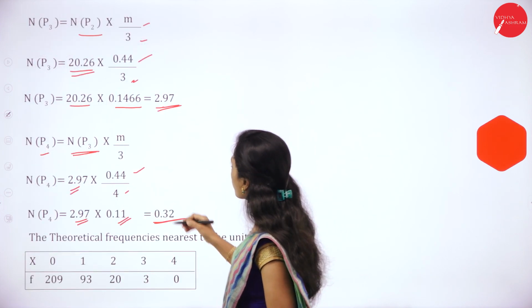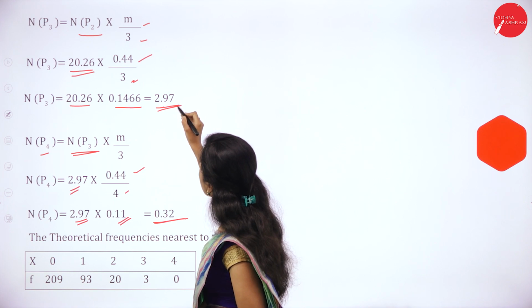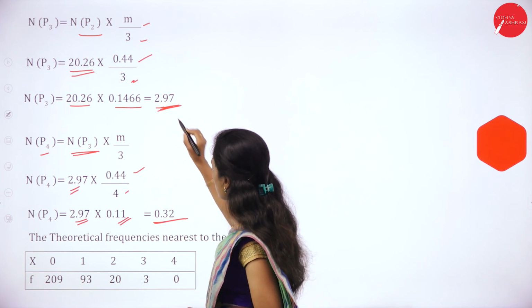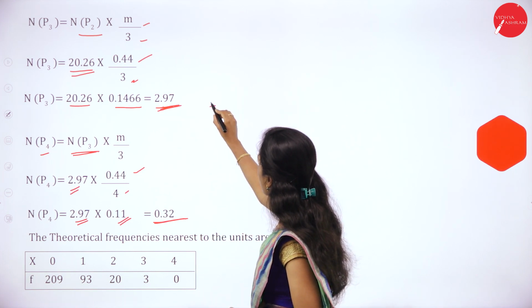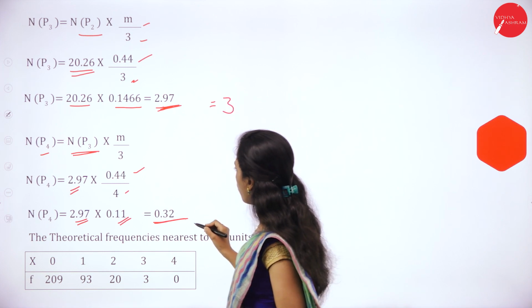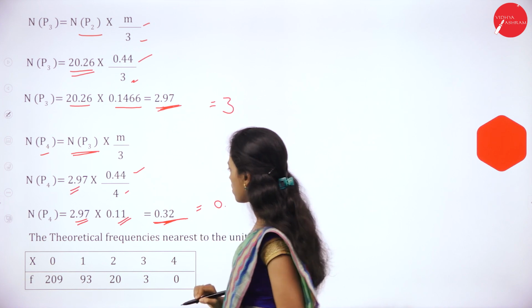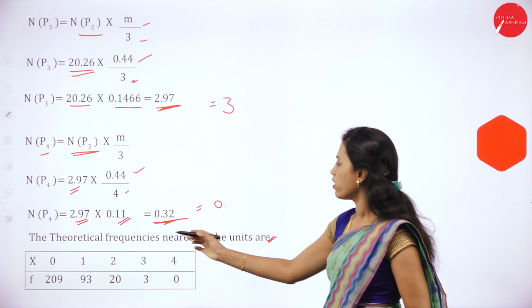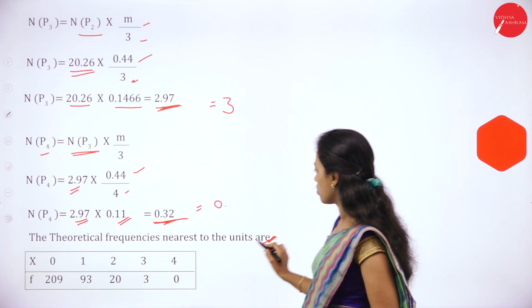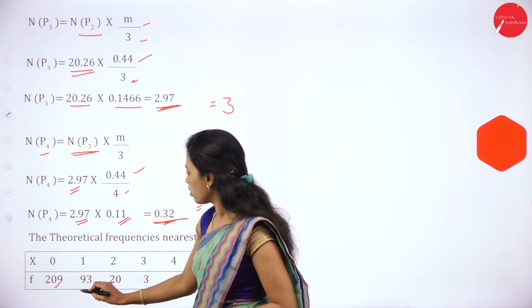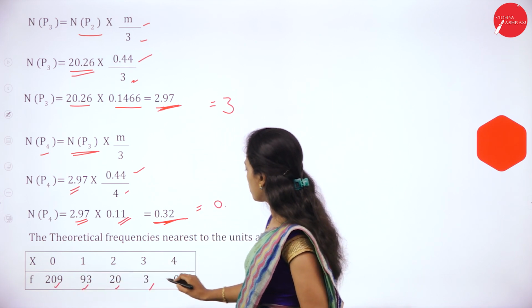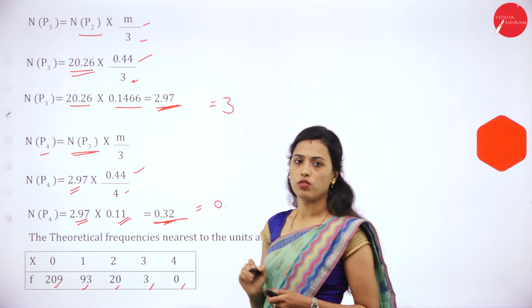Then n of P3 is 2.97, that is 3. Then n of P4 is 0.32, nearest means it is 0. So the theoretical frequencies nearest to the units are 209, 93, 23 and 0.